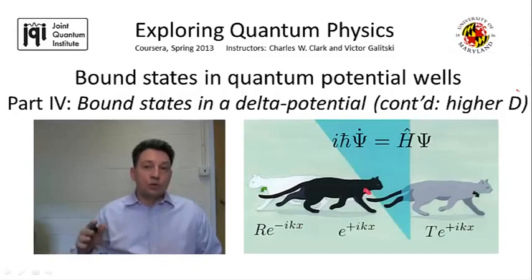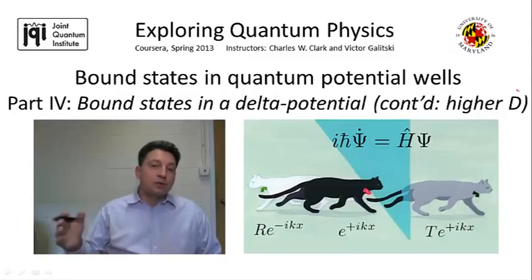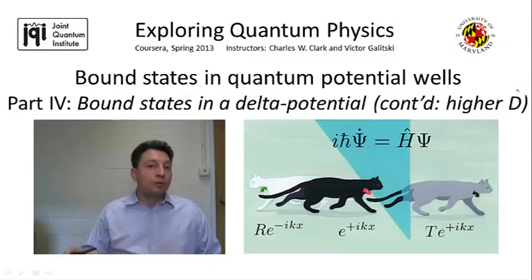So namely, for those of you who want to skip the technical part and just get to the bottom lines, I will just tell you the result right away. So unlike in one dimension, where the bound state always exists, and the energy of the bound state in the weak potential scales as a second power law of the strength of the potential. In two dimensions, it turns out that the level also always exists, but the energy of the level is extremely small. So the level is very shallow, and the energy of the level scales exponentially in a very unusual form with the strength of the potential.